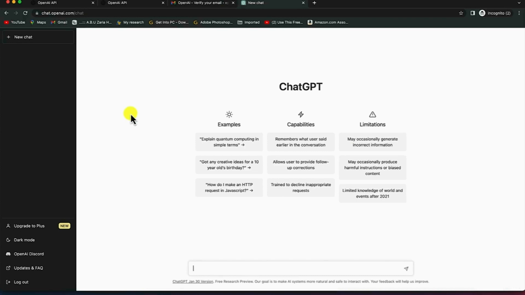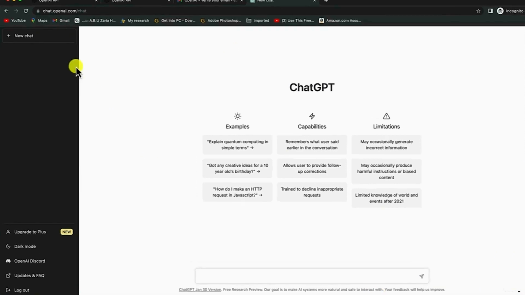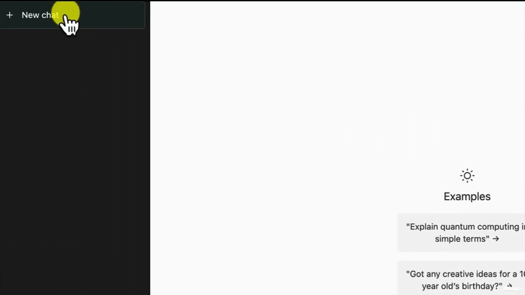For now, let me take you through some of the basic things you need to know about the ChatGPT platform. So what you see here is the ChatGPT platform. To the left, top left, you see New chat. This is where you can start a new conversation with ChatGPT.